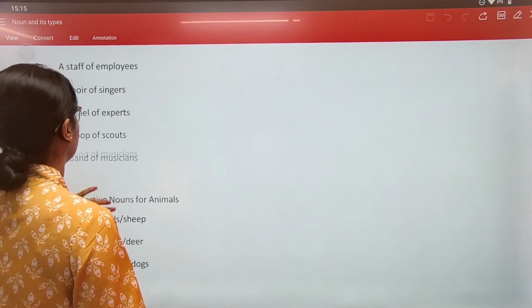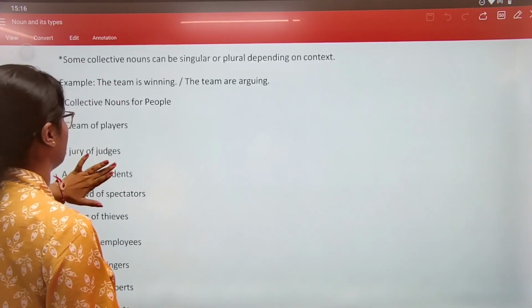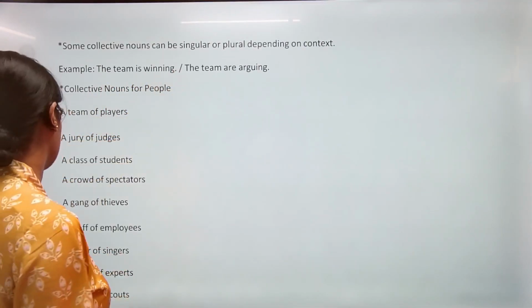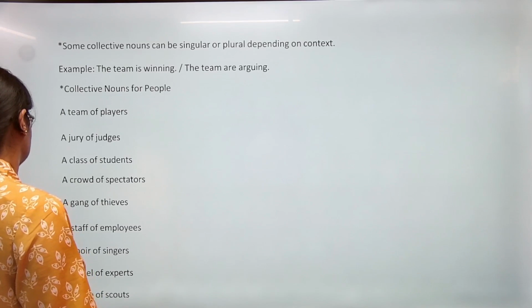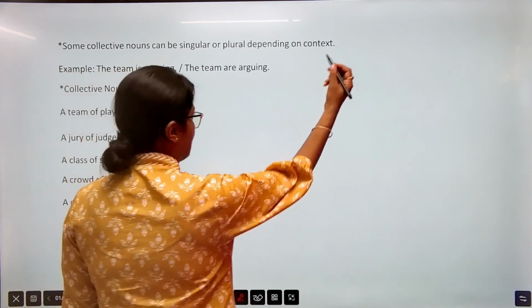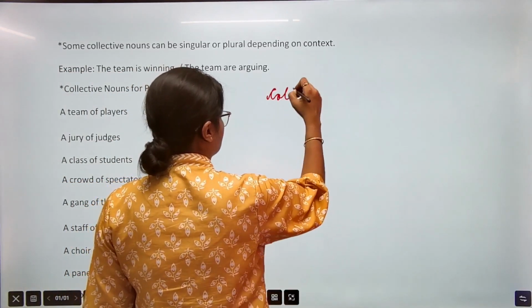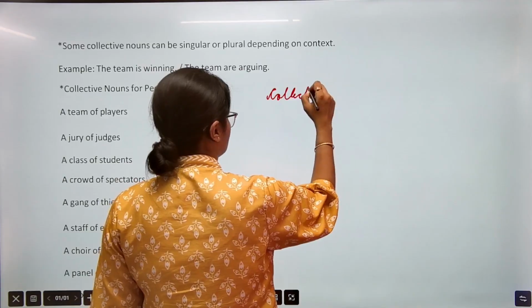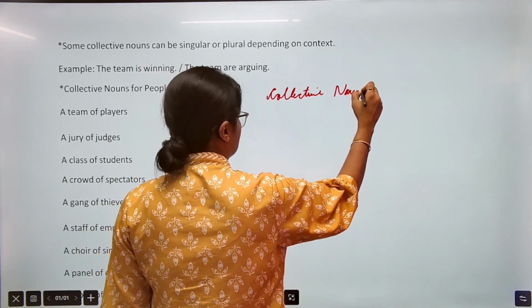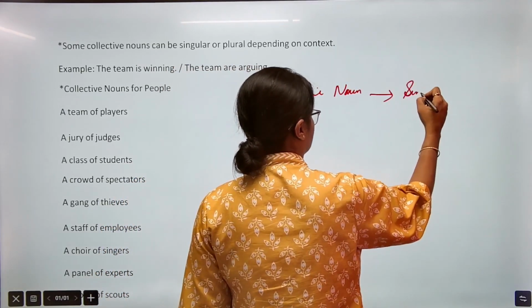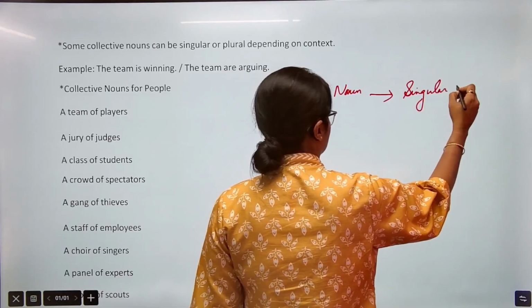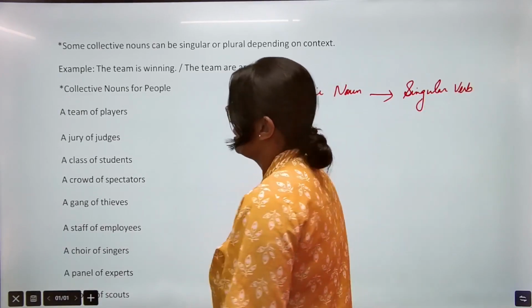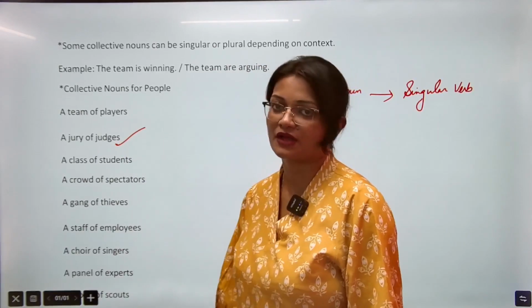Next, let's just see. थोड़ा टाइम पहले ये देखा था, ये क्या है? The team is winning. The team are arguing. What does this mean? Generally, what did I say? Collective noun in general takes singular verb. Singular verb. Okay. So, जैसे कि ये वाला, a jury of judges.